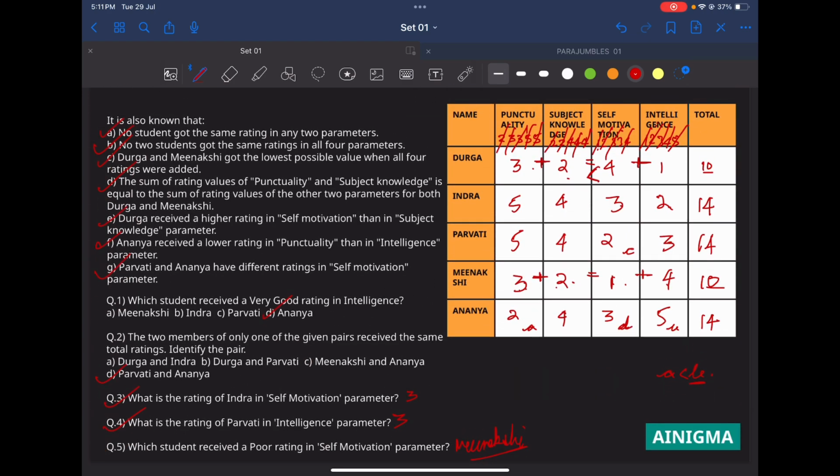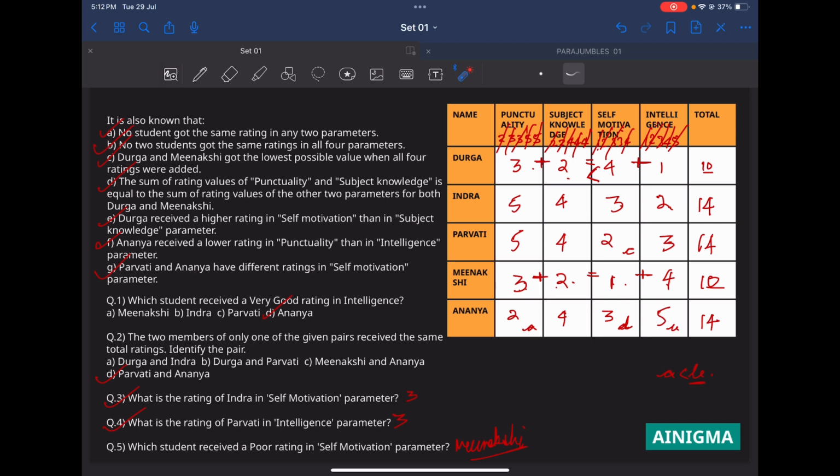This was not a really hard set. You have to focus on getting the lowest number of possibilities. And you might ask why I carried 10 and not 11, because the question asks that Durga and Minakshi got the lowest possible value when all 4 ratings were added. So we have to calculate the lowest possible value. If I started with 2 from here, I cannot put 2 here, so I had to at least put 3 here. And if I put 3 here, this value has to be 2. It doesn't matter, you can start from Durga and Minakshi because these values are identical, so it's not a big deal for us.